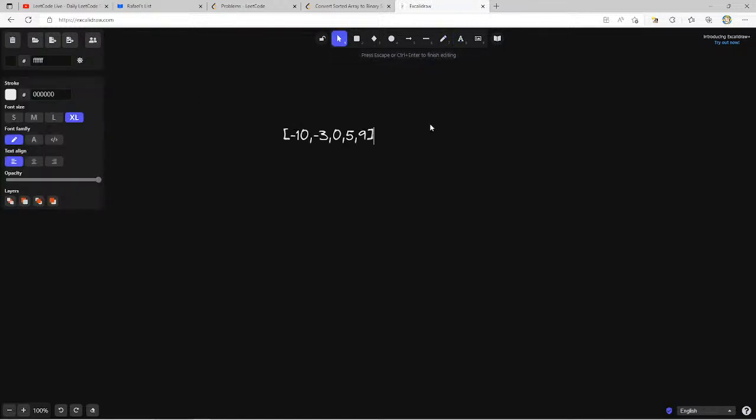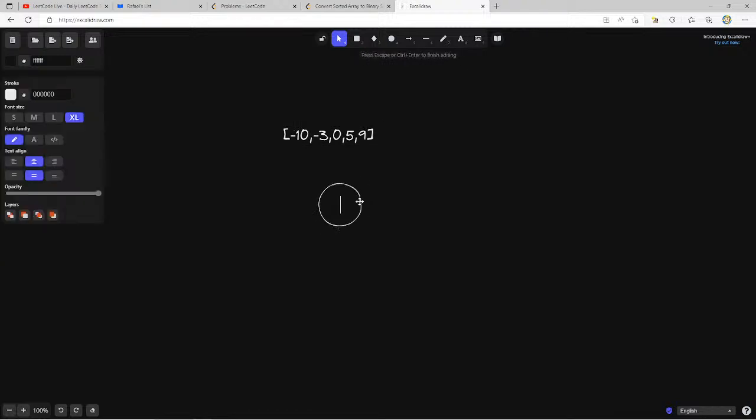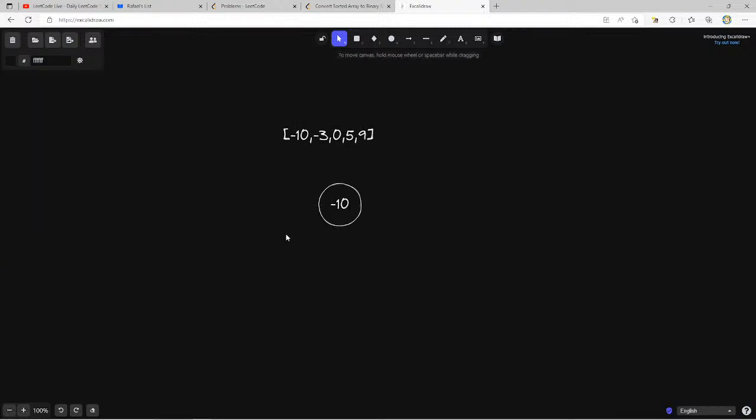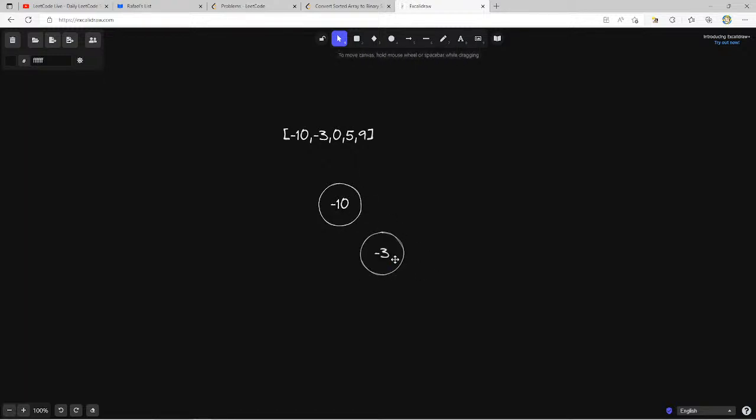If I pick -10 arbitrarily as the first one, there's nothing less than -10, so -3 is larger. So I just make this one -3, and then 0 is larger, so I just make it the next one, right?